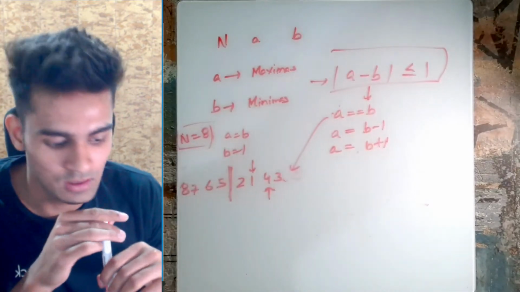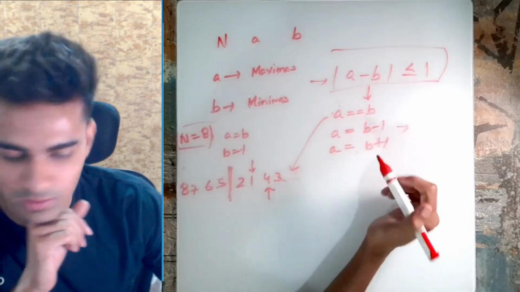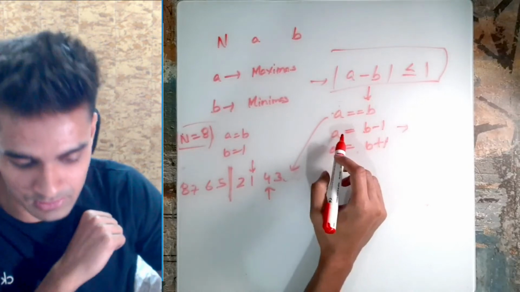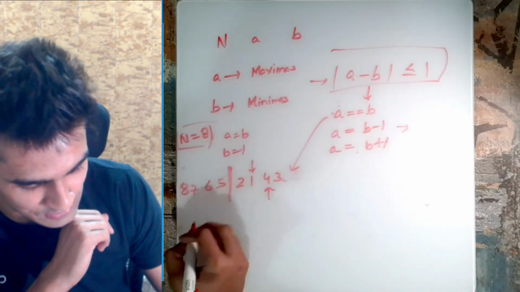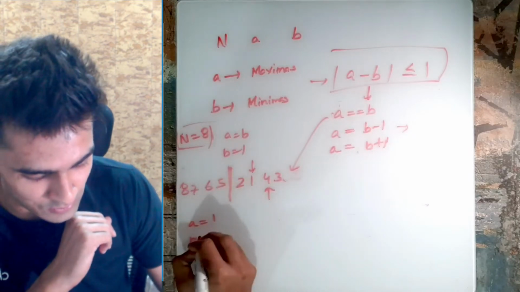Now let's move on to the different one, when a equals b minus 1. Basically when the number of minimas is greater than the number of maximas. In this case I'll again take a equals 1 and b equals 2.